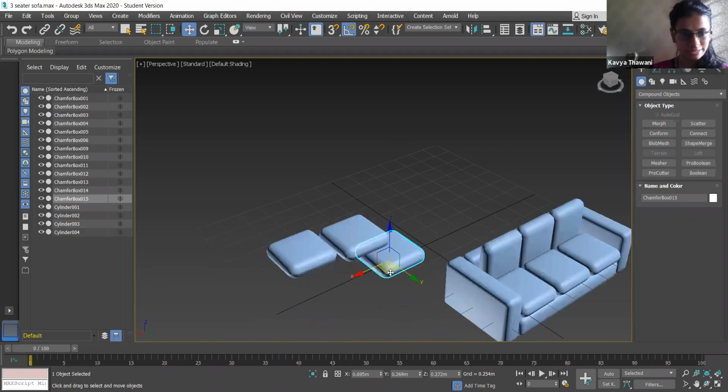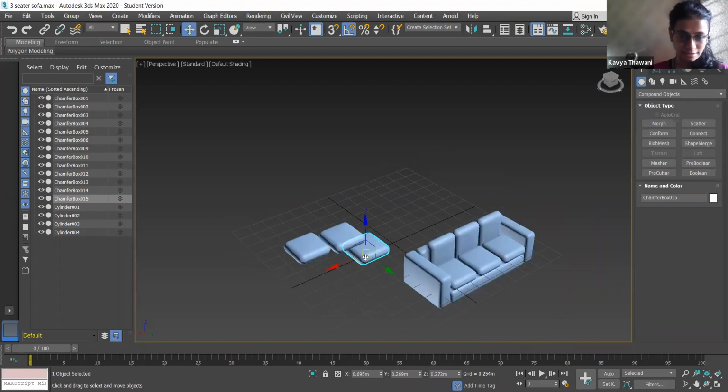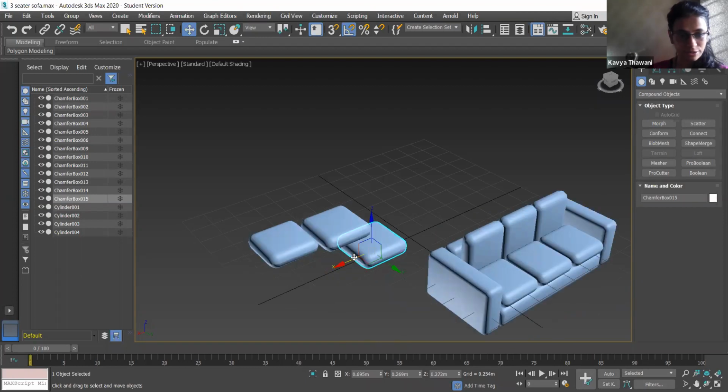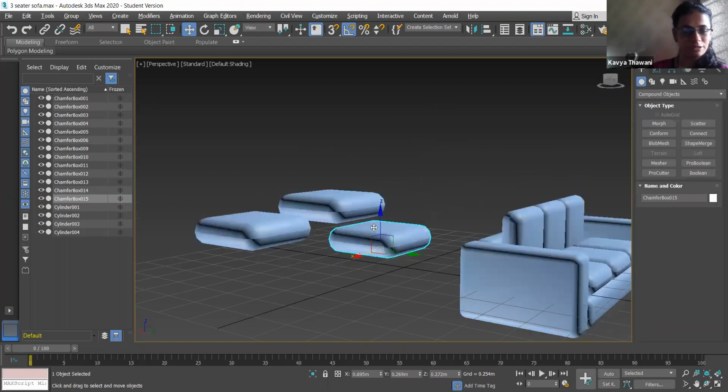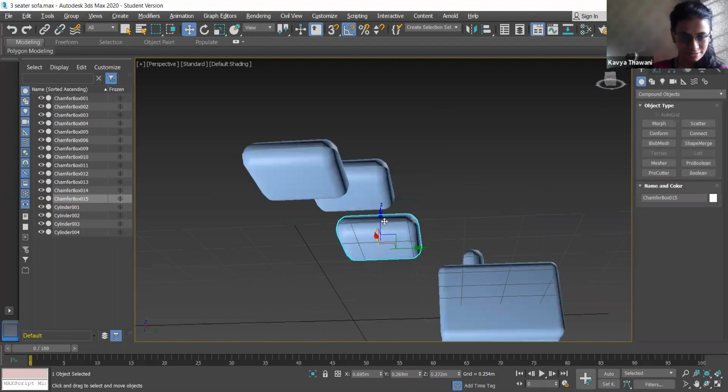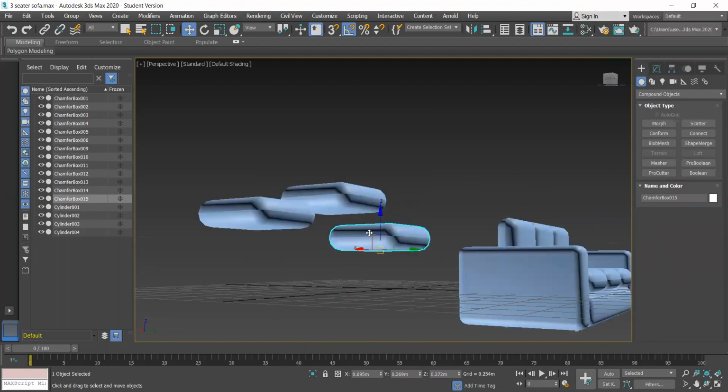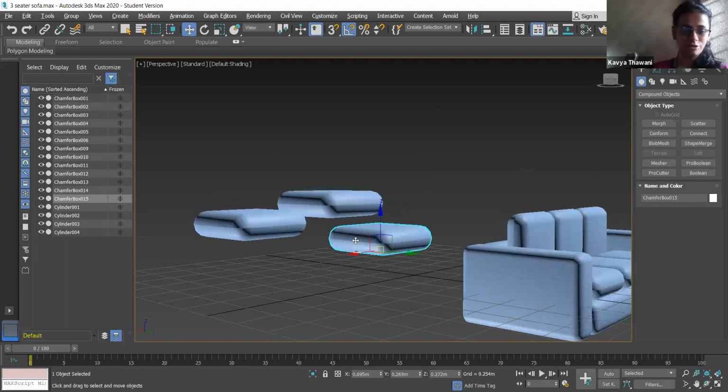If you work in top view, front elevation, or other views, and you copy, you will get it in the perfect direction. This is in perspective. Right now on your screen you will see that it is aligned in one direction, but when you rotate your object, you will see that it is not aligned. This is because of the perspective view only. Once you start working in another viewport, you won't face this issue.